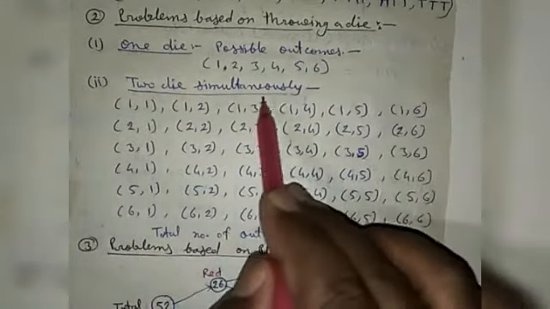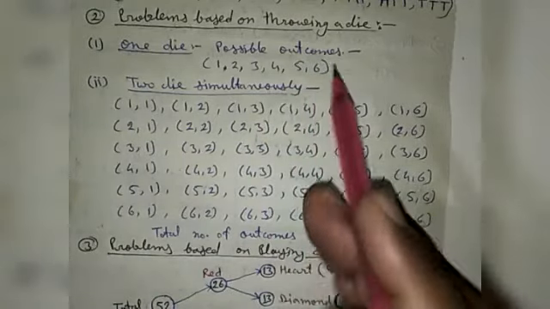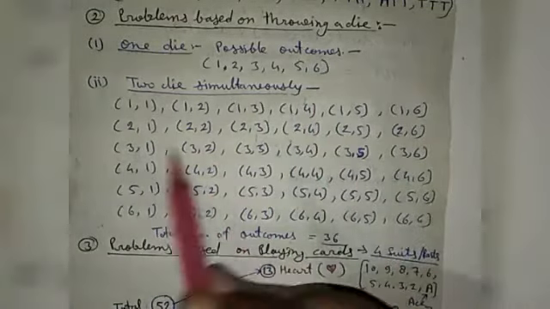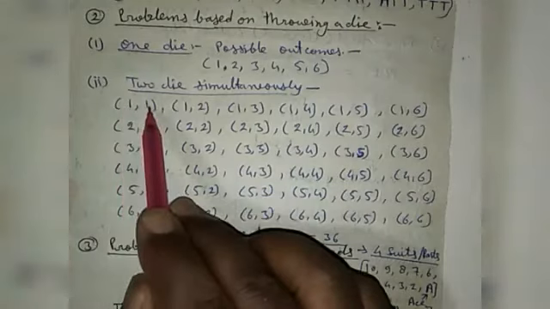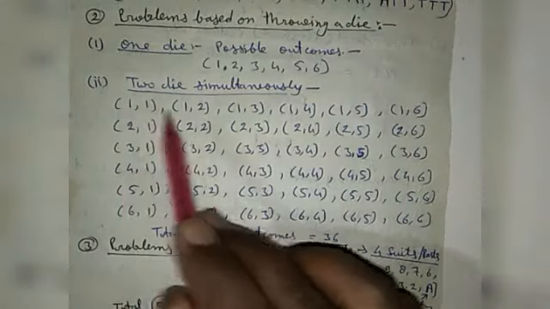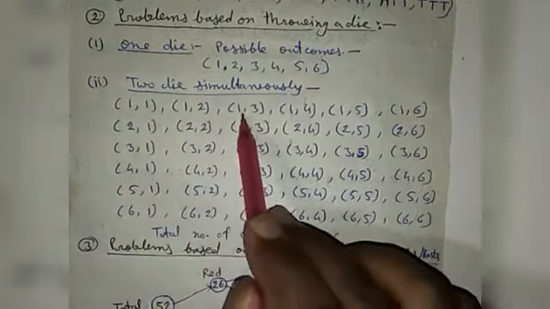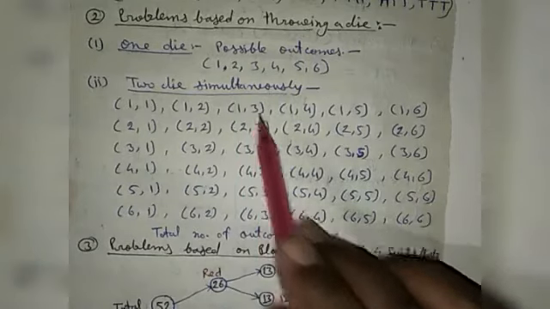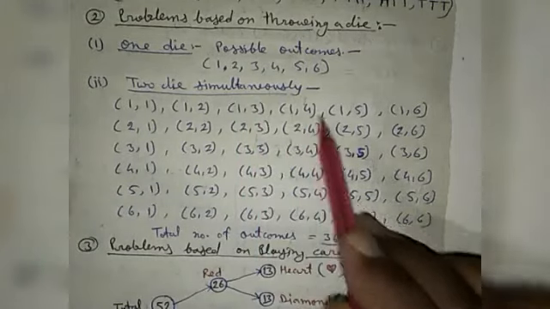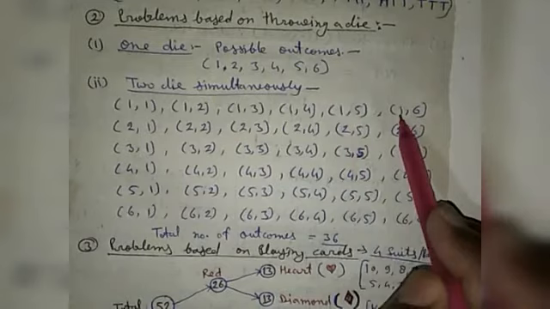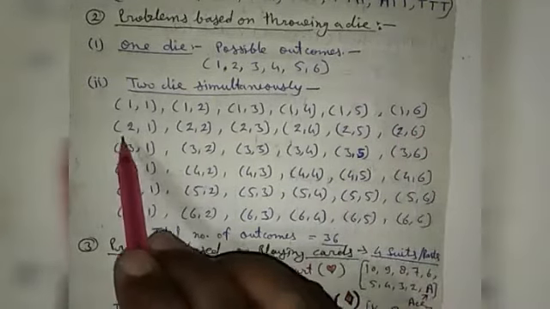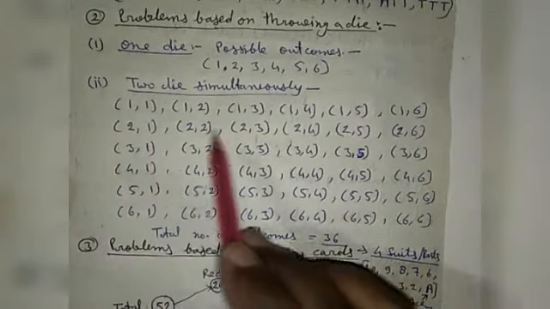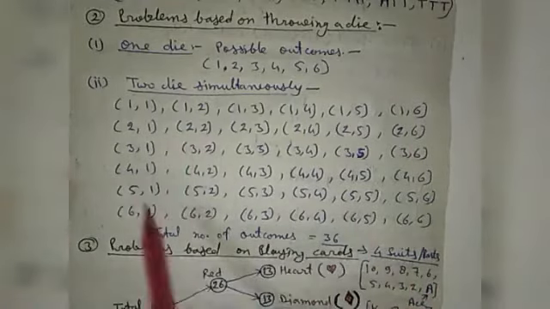If 2 dice are thrown simultaneously, then there will be a pair of numbers. The first die has 1 and second also 1. Then first one, second 2. First one, second 3. First one, second 4. First one, second 5. Then 1, 6. Similarly, the first 2 and second 1, 2, 3, 4, 5, 6. There are 6 possible outcomes.